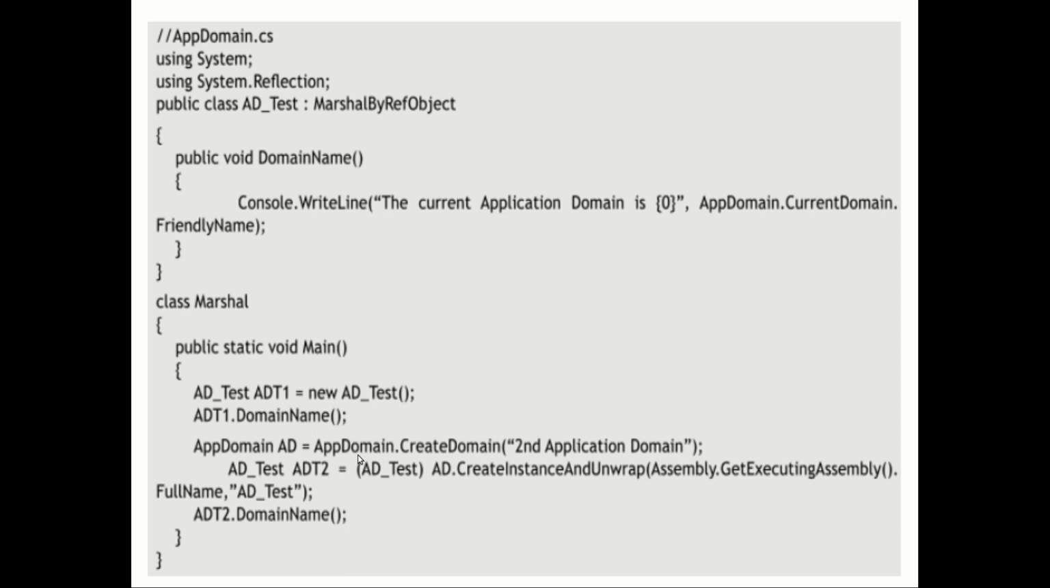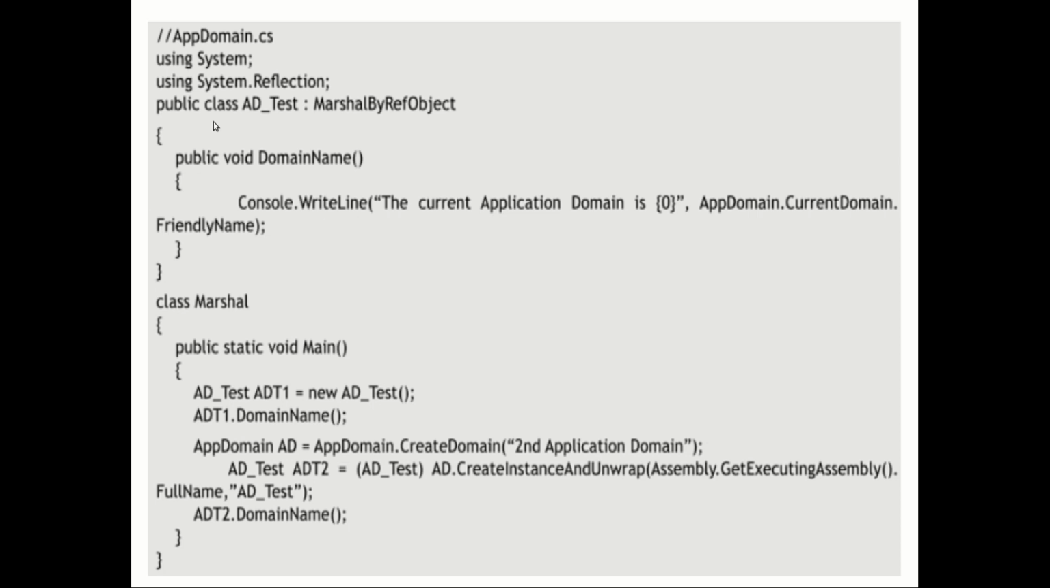Apart from this, I am going to create another domain. Observe this program. And then I am going to create the instance and unwrap the assembly of AD test. So for this particular class, when you compile, an assembly will be created, and from this I am going to get the executing assembly.